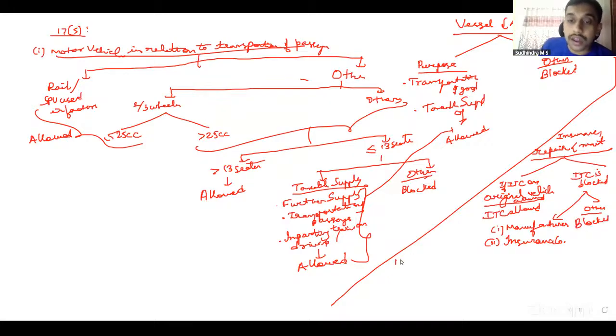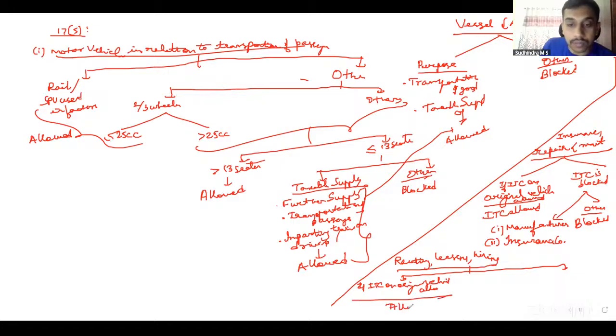Same way, renting, leasing, hiring of motor vehicle, vessels or aircraft. In that case also, first I have to see ITC on original vehicle. If ITC on original vehicle is allowed, then this ITC is also allowed. If ITC on original vehicle is blocked, then there are two circumstances where it is allowed.